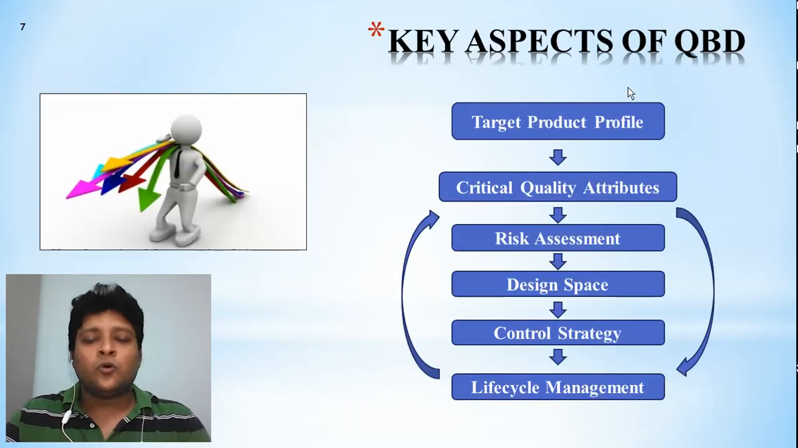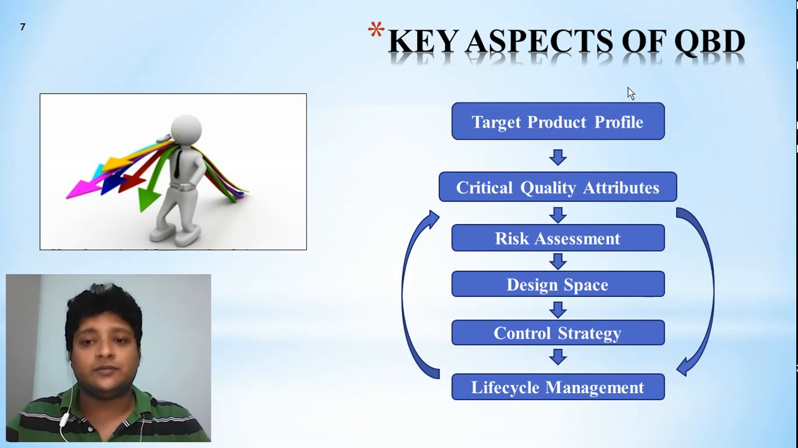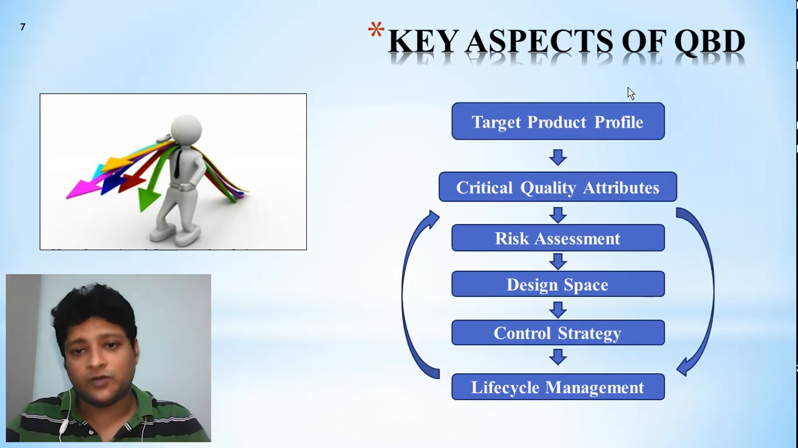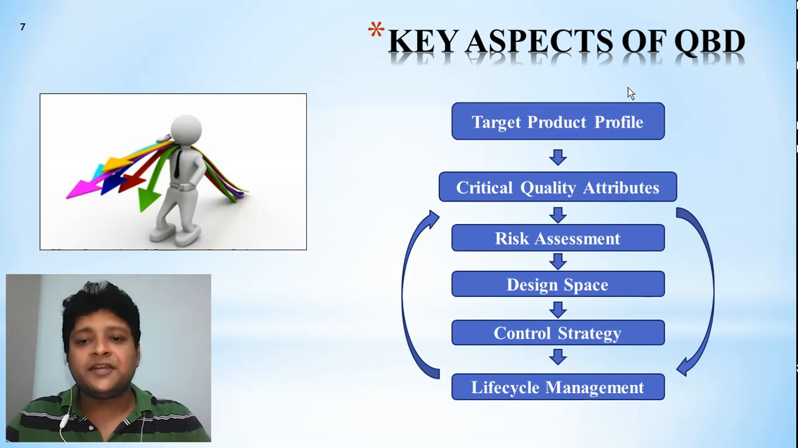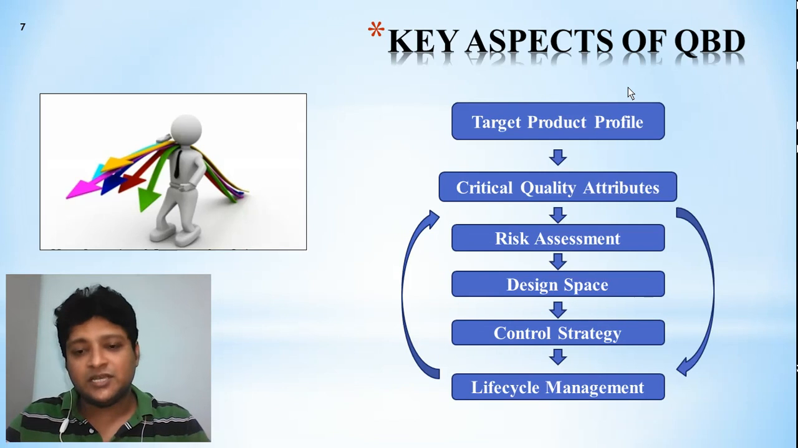Now, what are the key aspects of quality by design? What are the parameters we are going to target if we want to build quality into our product? The first one is the target product profile. We have to think about the product profile first, followed by critical quality attributes, then risk assessment, then design space, then control strategy, and finally life cycle management. Here you can see the arrow mark going in such a way.